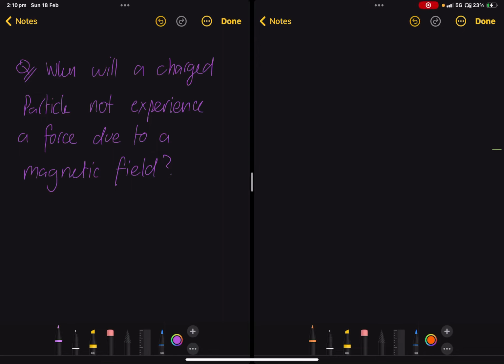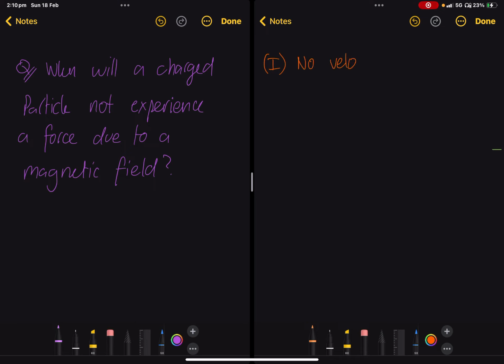Okay, so we'll have a look at another question from the topic of electromagnetism. Here we're asked, when will a charged particle not experience a force due to a magnetic field? So in this case there's going to be two separate situations. The first situation will be if the particle has no velocity.